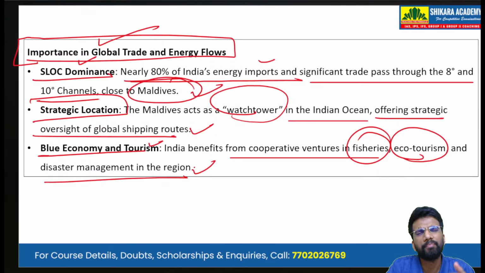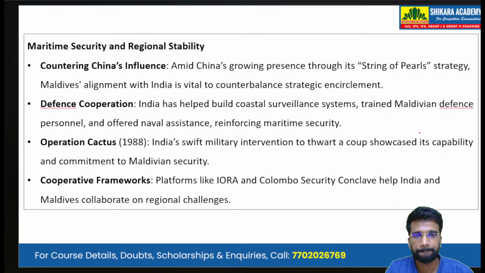So it is hit by various disasters from time to time. India as a nation provides disaster management support. Having cooperation with Maldives also increases our ventures in fisheries and ecotourism.